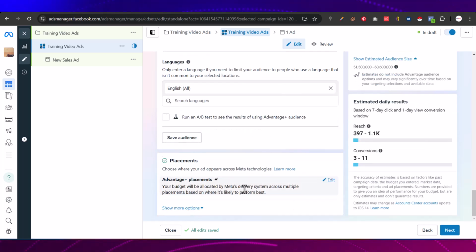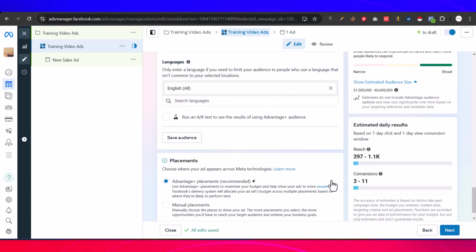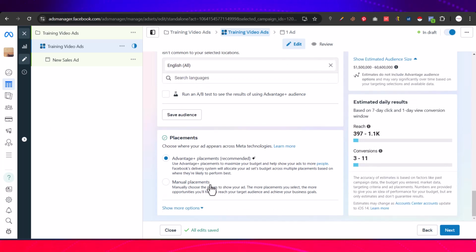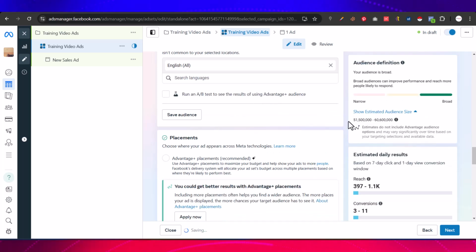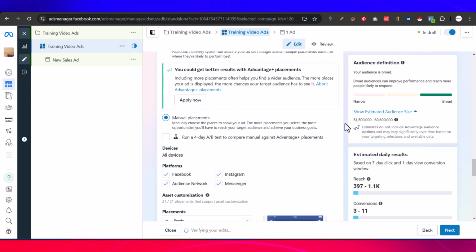And now this placement that we are talking about here, this last one, is about which of the Meta platforms you want your ad to show on. Like I always tell you, anything that Facebook is recommending for you, just run away from it. So what we are going to be doing is manual placement. We want to manually place our ad. So I'm going to click on this manual placement, and by the time we click on it, you'll be amazed at what you will see here. You will definitely be amazed.